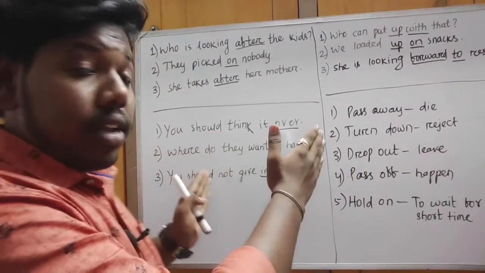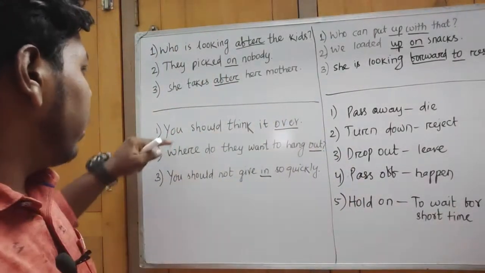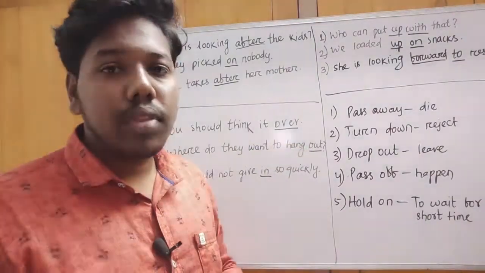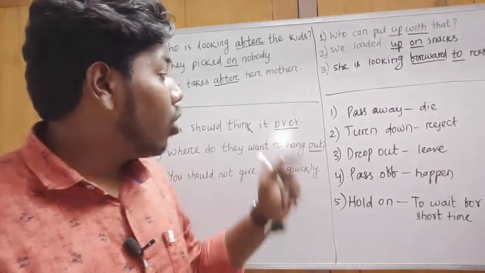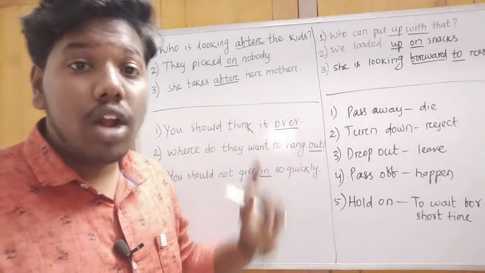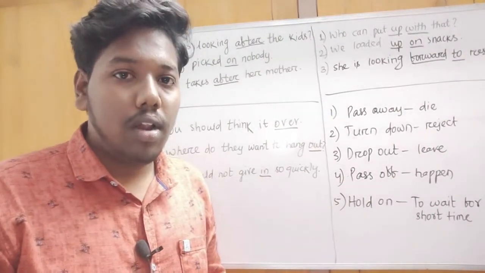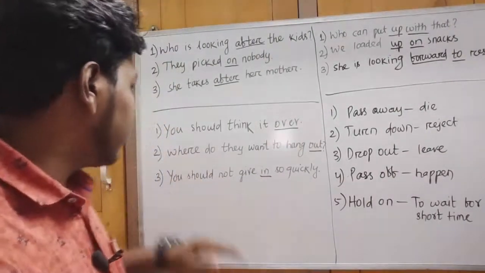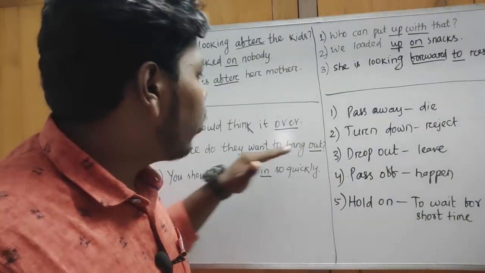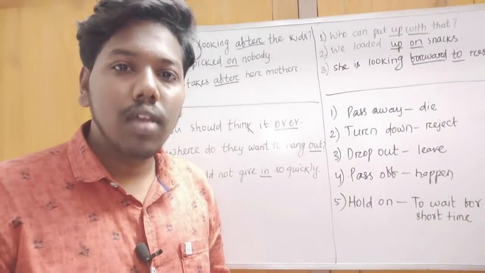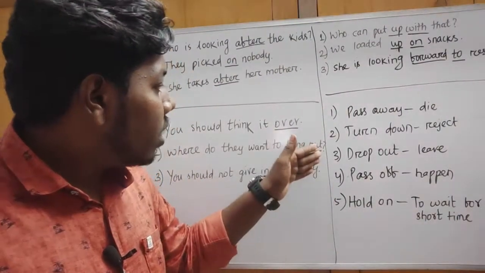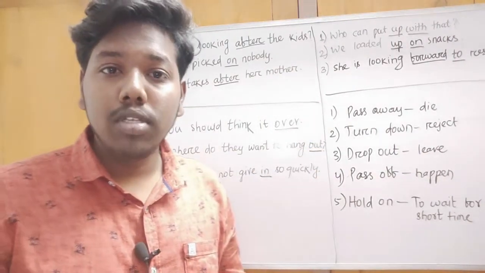For example: you should think it over. Here over is a particle, not a preposition. Next it comes, where did they go to hang out? Here, out is a particle, not a preposition.